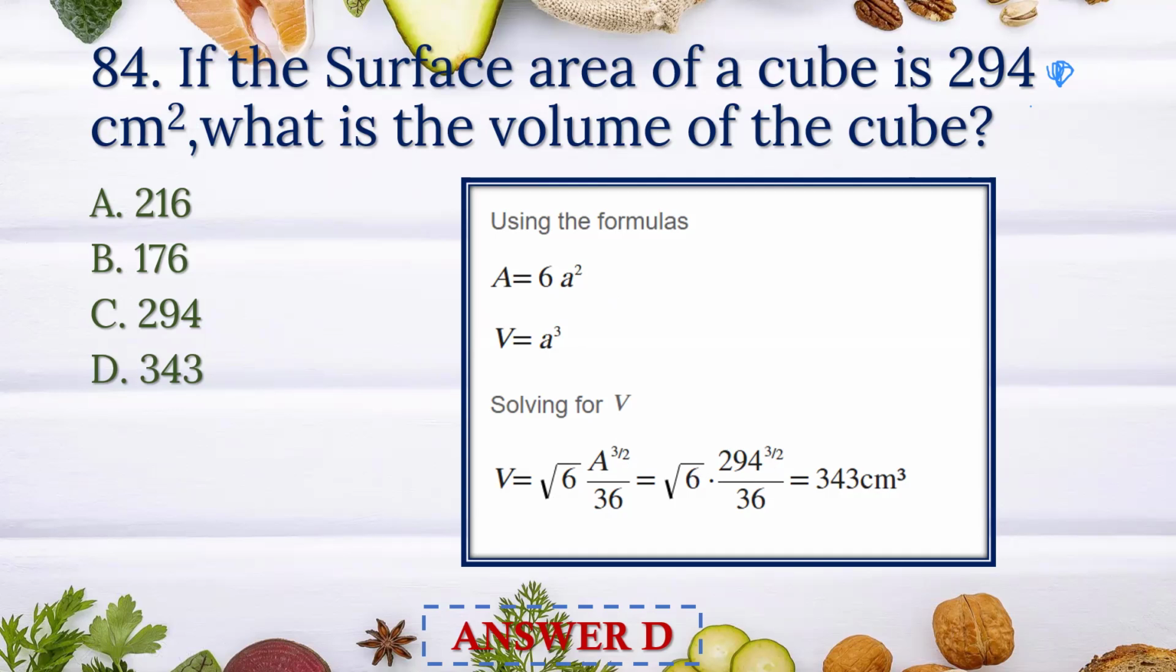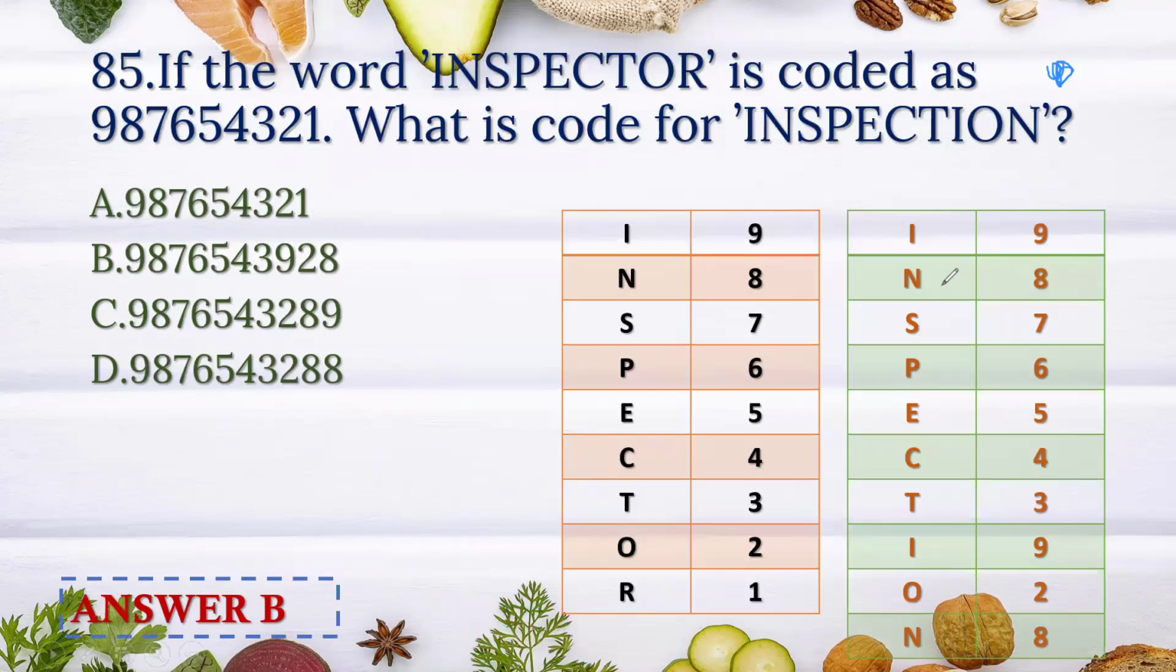That is also simple. If the word inspector is coded as 987654321, how can we decode? So I have written like that: I equal to 9, N equal to 8, S equal to 7, P equal to 6, E equal to 5, C equal to 4, T equal to 3, O equal to 2 and R equal to 1. So in the right hand side, write the word inspection. Then when we select all these,